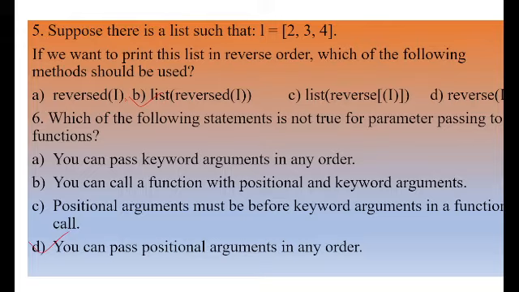Suppose one example, we have taken an employee record. Suppose first we have taken in the function employee ID, then name, then salary. So in this order, first we have to pass ID, then name, then salary. If we first put salary, then name, then ID, it will be wrong. It will not come in position. So in positional arguments, we cannot pass in any order. Based on how the function is written, based on that we will add. I think you understood this question. Then come to the next slide.